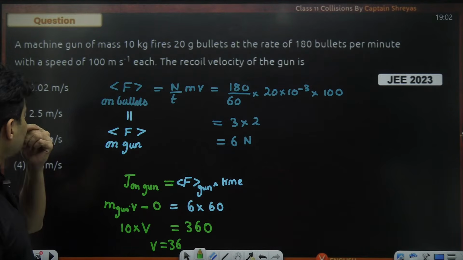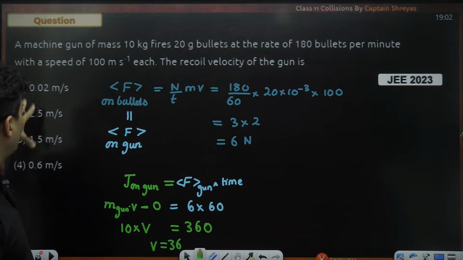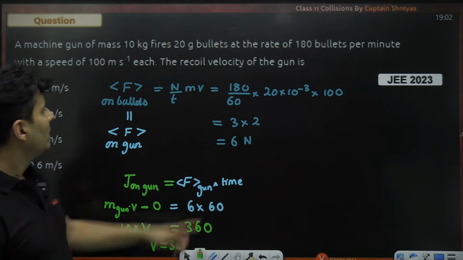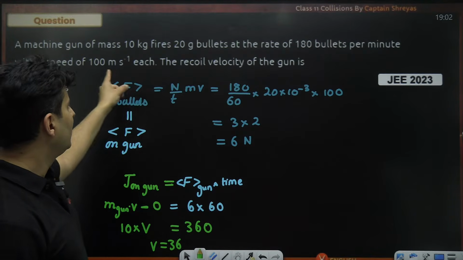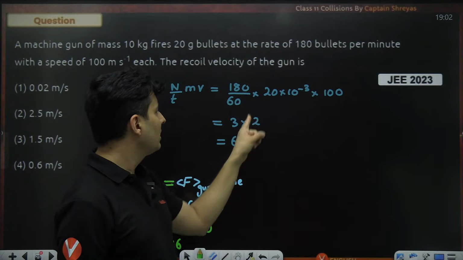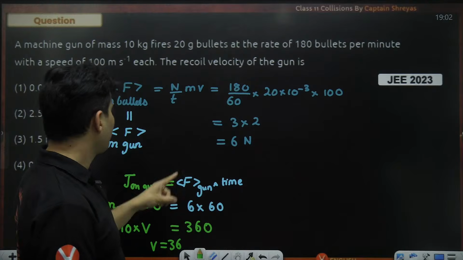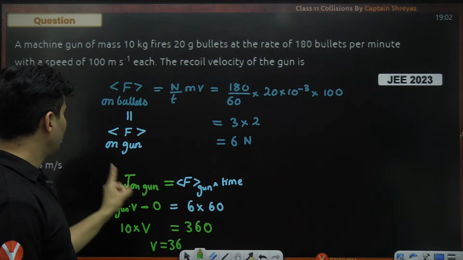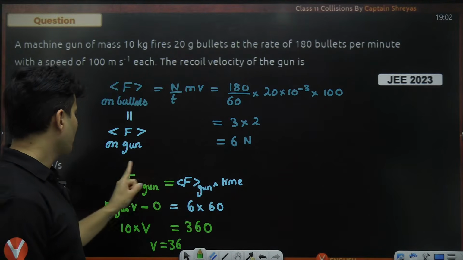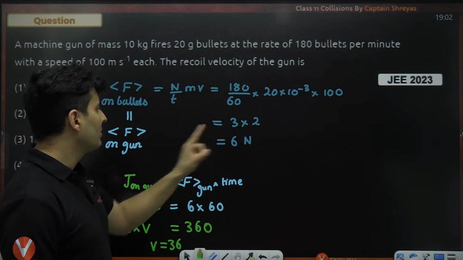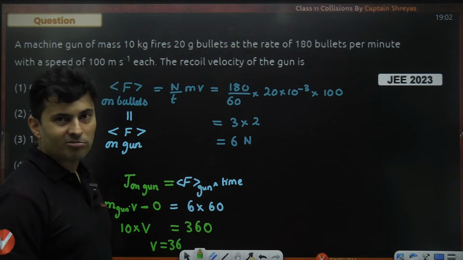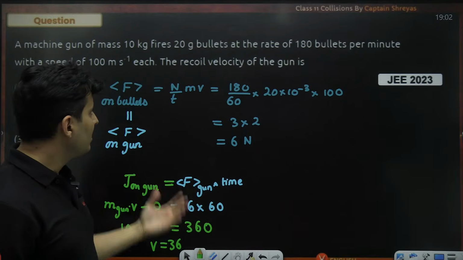So velocity will be 36 if I'm not wrong over here. I think something is wrong over here, but otherwise everything was fine. Yeah, 20 grams is the bullet mass, 10 is over here. 180 bullets per minute, 100 meters per second, minus 3 and plus 3, 2. Yes, this will go 3 times. 3 twos are 6 Newton. And this 6 Newton is the force. So force into time will give me the impulse. So this much force was there on an average, let's say for 60 seconds.